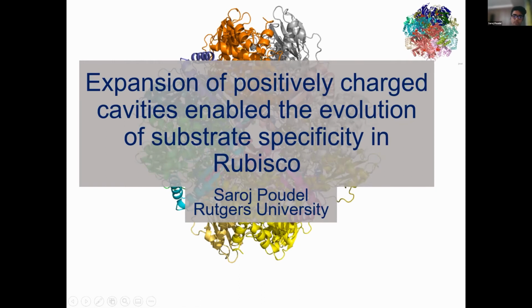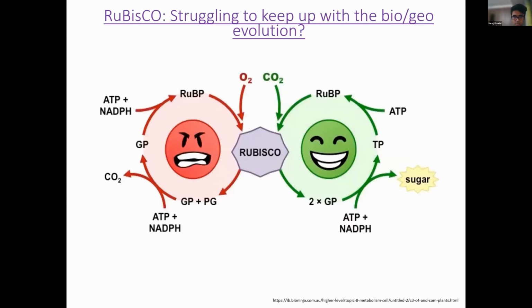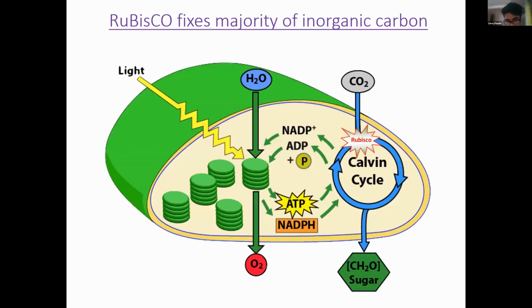So, a refresher on Rubisco. The main function of Rubisco is to fix carbon dioxide. You might have often heard Rubisco being the most abundant enzyme. It's because most photosynthetic organisms rely on the Calvin cycle, where Rubisco is the key enzyme to fix carbon dioxide. And Rubisco being one of the most inefficient enzymes, organisms have to produce a lot of it, which is why it's the most abundant enzyme on Earth.